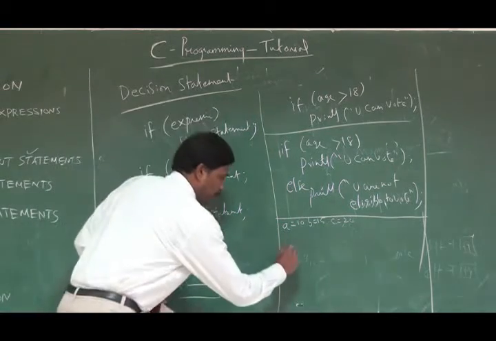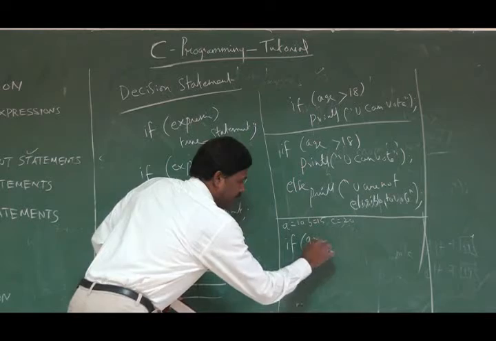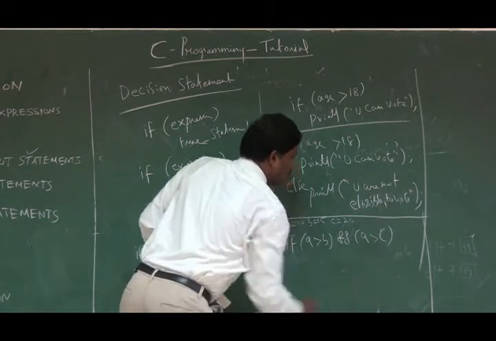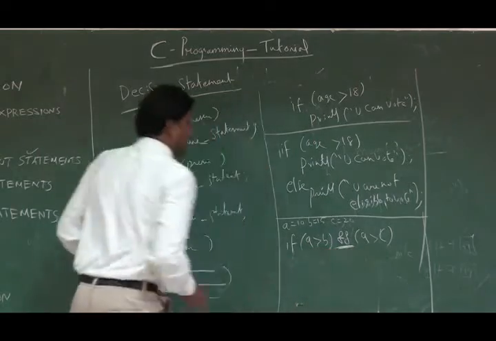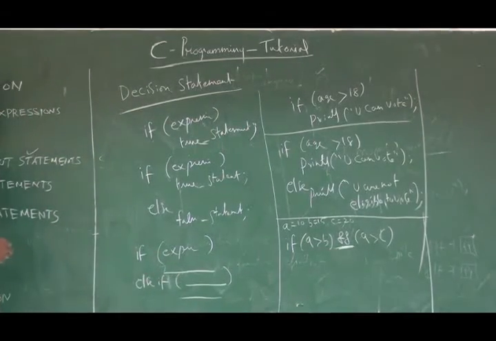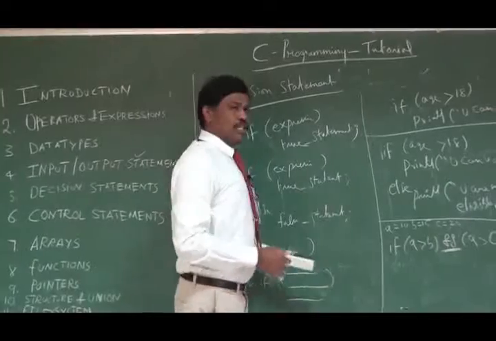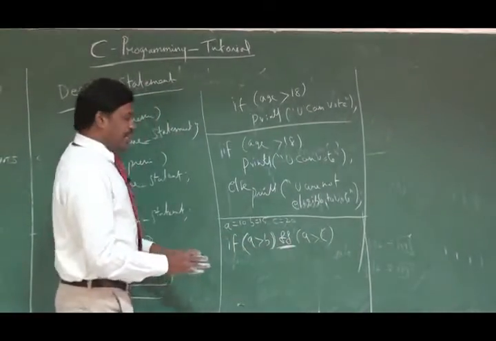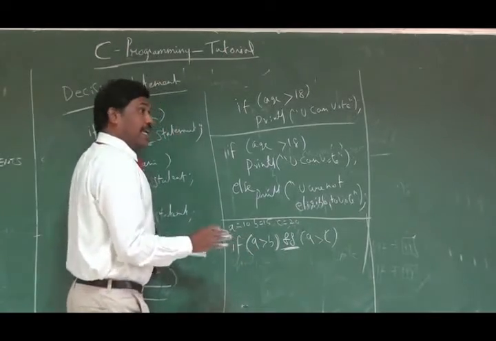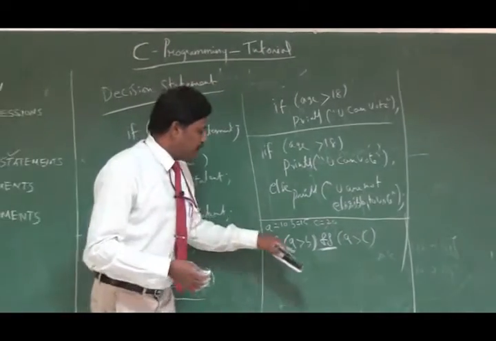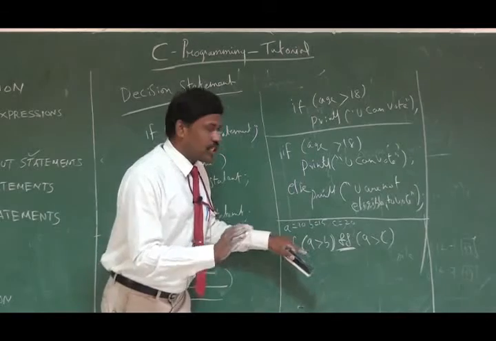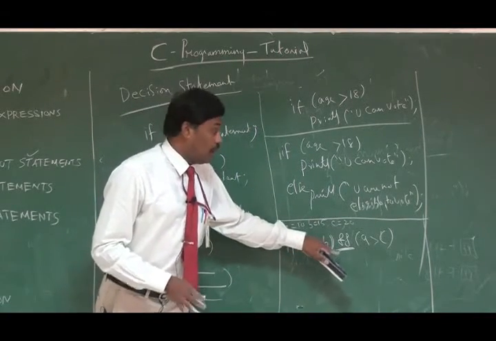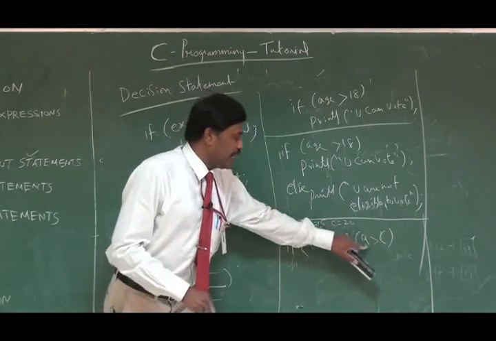Coming back: if a greater than b and a greater than c. Now I use this logical operator. I didn't give any explanation when we were discussing logical operators, and this is the right time to discuss it. In order to strongly appeal for the variable a, to say that a is the biggest number, these two conditions need to be satisfied. One is a needs to be greater than b. Also, it is a must that a needs to be greater than c.